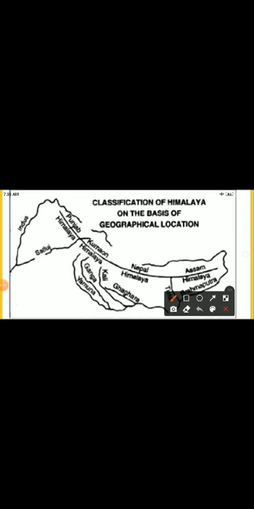Now, dear students, when we divide the length of the Himalaya, firstly there is the Punjab Himalaya. From here, that is called Punjab Himalaya. The length of this region is 560 kilometer. It is the area between the Indus River and the Satluj River.